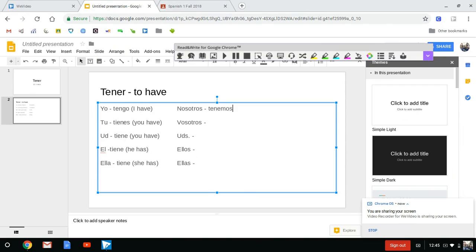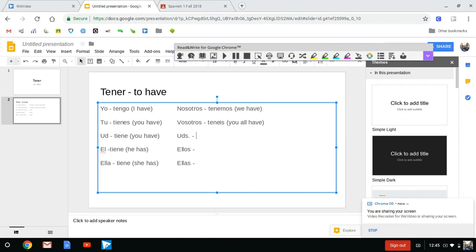The conjugation is tenemos, and that means we have. Vosotros, that's the one that you have my permission to forget about. That's tenéis. Now do me a favor, put an accent on that E. That should be tenéis with an accent over the E. And that means you all have. And that's the one that's just in Spain. I wouldn't focus on that one at all.